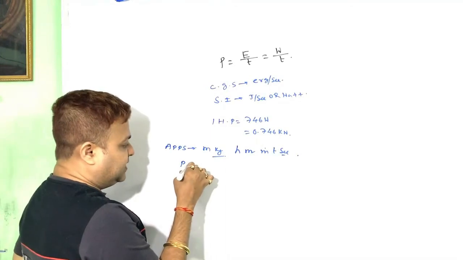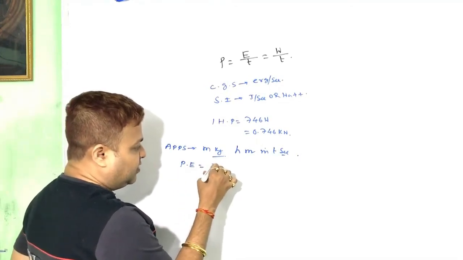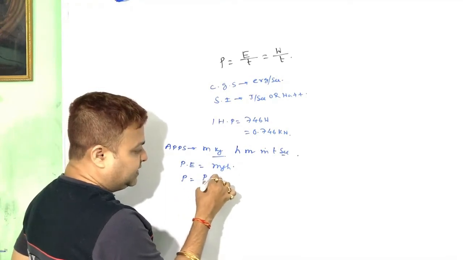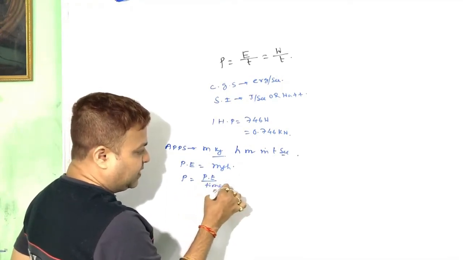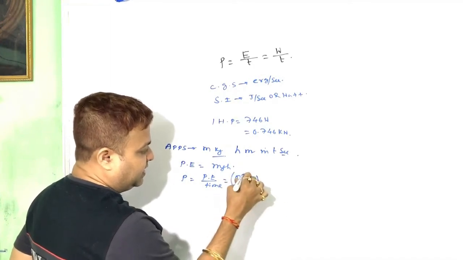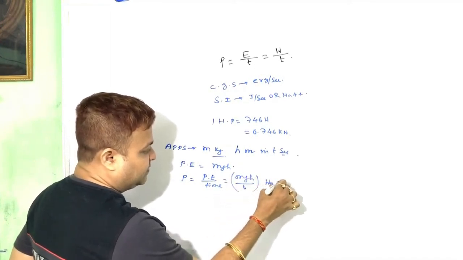So what is the potential energy? That is equal to mgh. And what is the power? Potential energy by time is the power. So we can write mgh by t, that means joule per second, that is the watt.